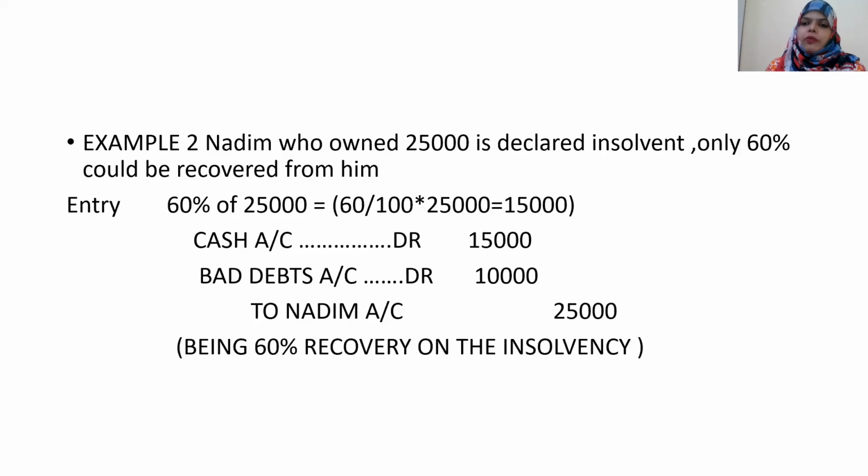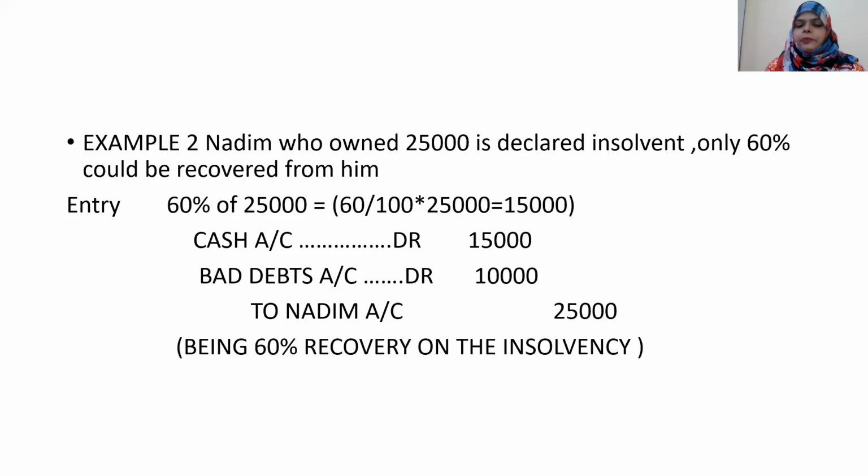So 60% of 25,000, that is 60 divided by 100 into 25,000, which equals 15,000. So cash account is debited, as cash is a real account, debit what comes in, 15,000 rupees. Bad debt account, because you were about to get 25,000 rupees, but you can only get 15,000. So the remaining 10,000 rupees is your bad debts. And bad debts account is a loss to the business. So it is a nominal account.